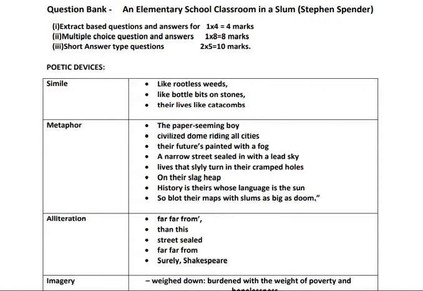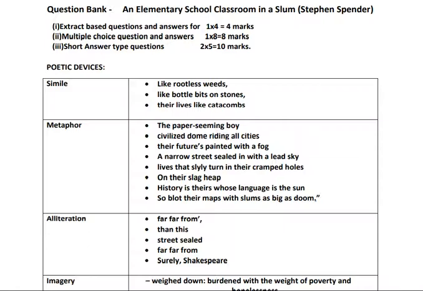Here the poet is using the language metaphorically. He's very weak. And that's why the paper-seeming boy with the rat's eyes. Hunger, because he's quite weak. He's quite thin. Appears like paper. And that's why hunger is there in his eyes, with rat's eyes. The poet has used it metaphorically.